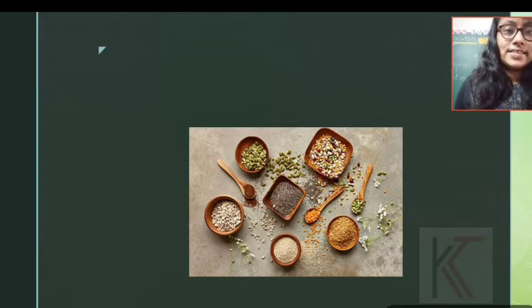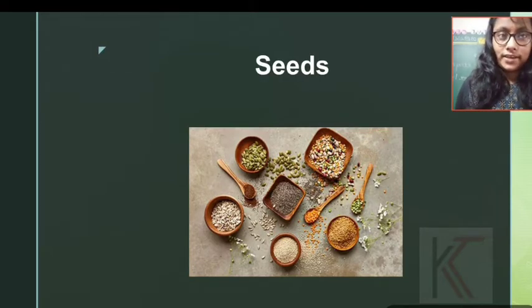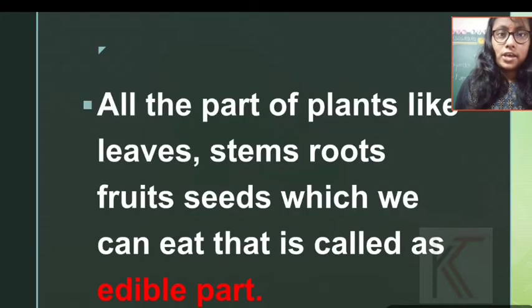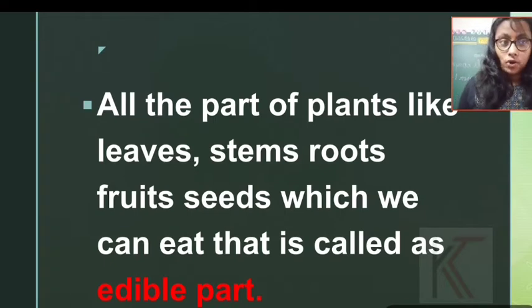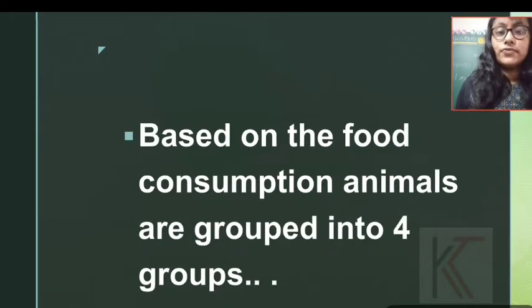Next, it is the seed part. Seed part we can eat. That is again a plant product. So you have learned that all the parts of the plants like leaves, stems, root, fruit, seeds which we can eat, that is called what? Obviously it is called the edible part. Which we can eat, which we can feed on, that is known as the edible part.